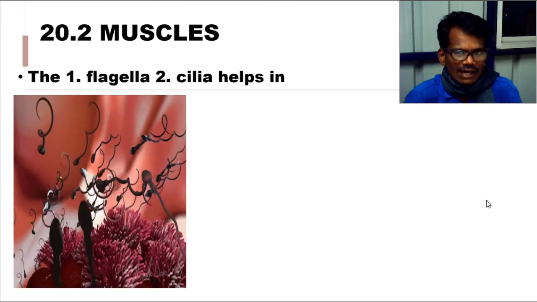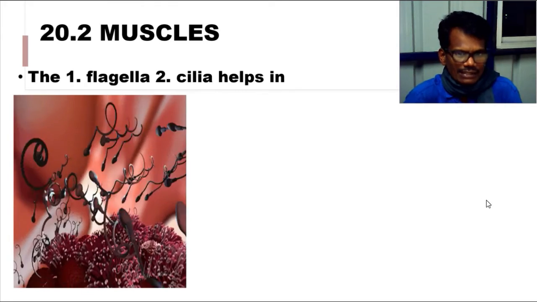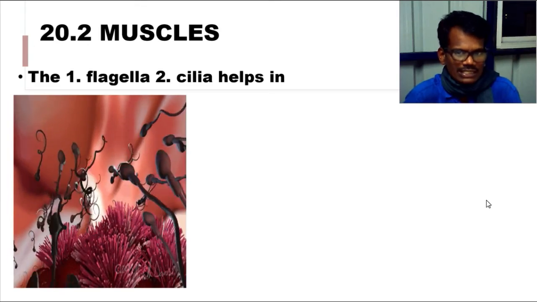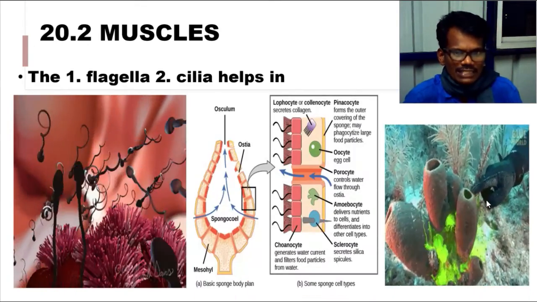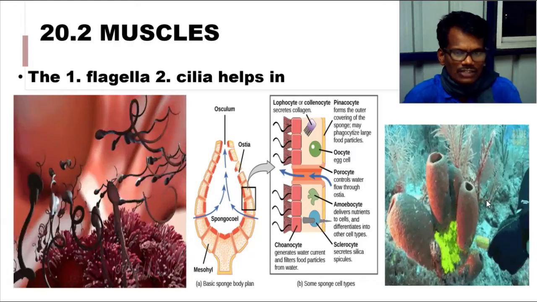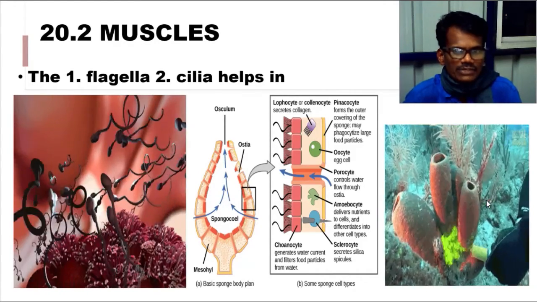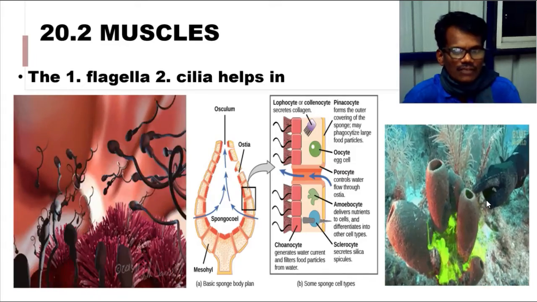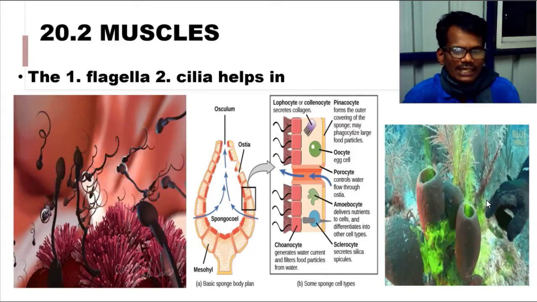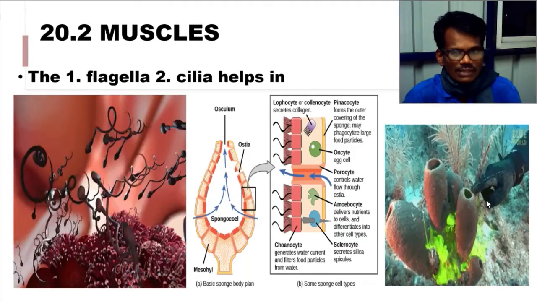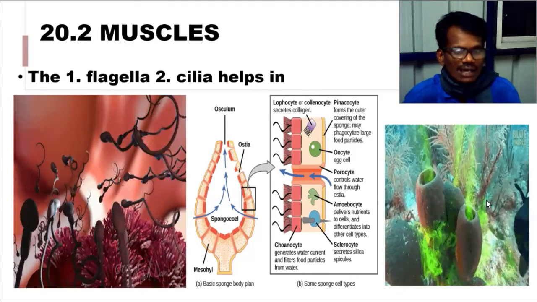Then cilia, they are helpful for some other animals, which may use them for other functions, like sponges. In sponges, the inner wall or spongocoel has collar cells which have cilia, which produce a water current that makes the water come into the spongocoel from the external environment through pores, which we call ostia.